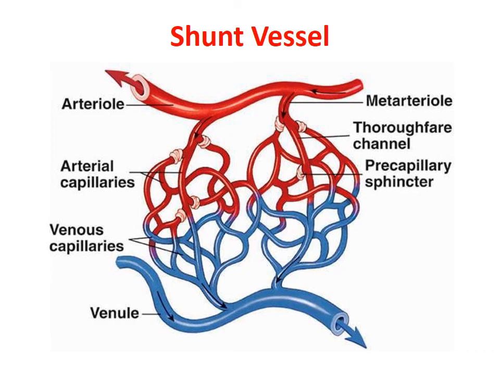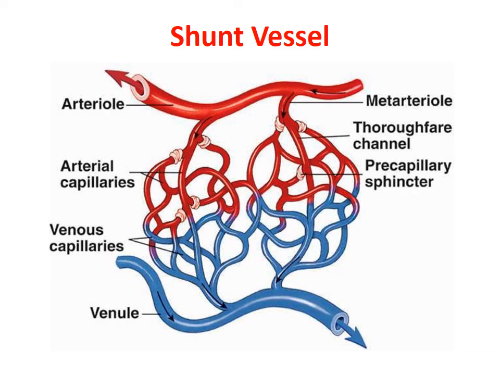And finally, there is another kind of vessel which I have not mentioned: the shunt vessels. Shunt vessels are those vessels which can directly transport blood from the arterial system to the venous system without passing through the capillary. They are also known as thoroughfare vessels.